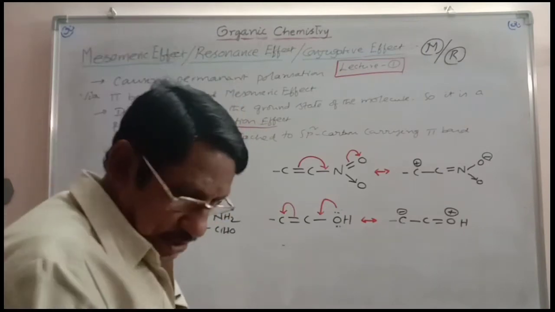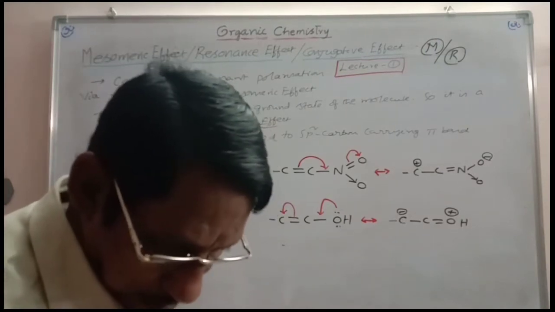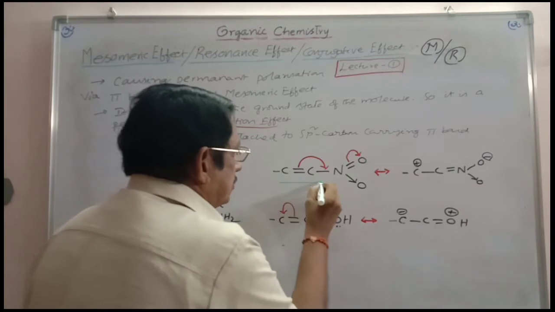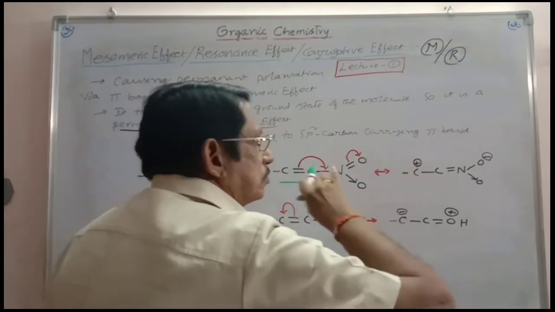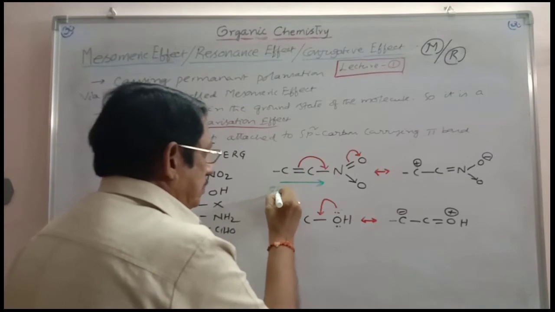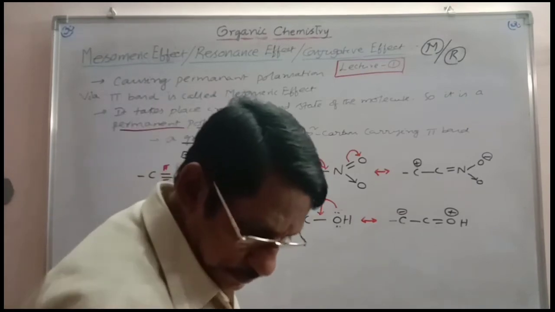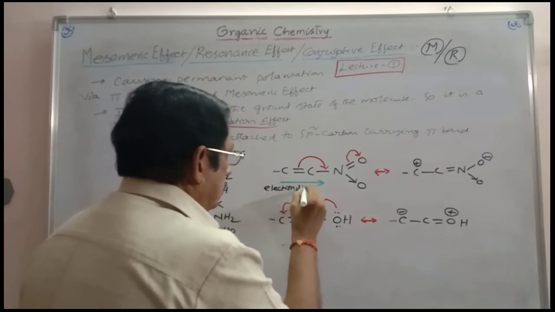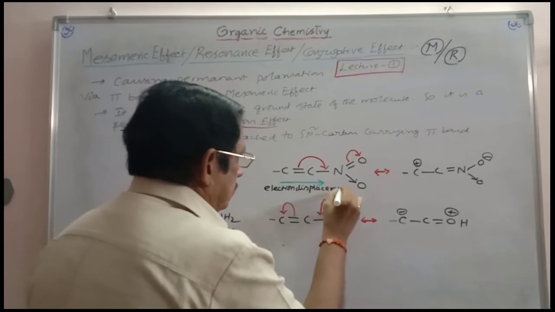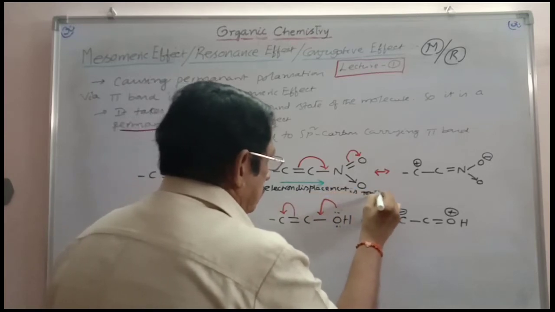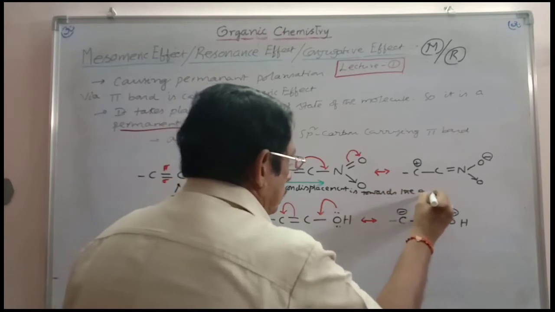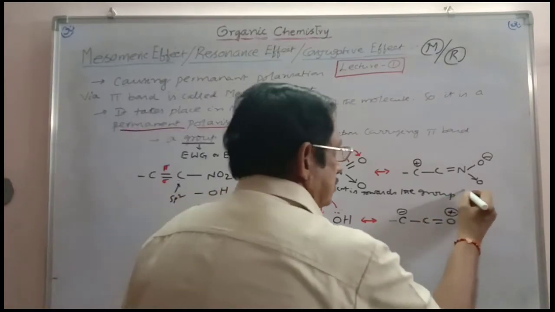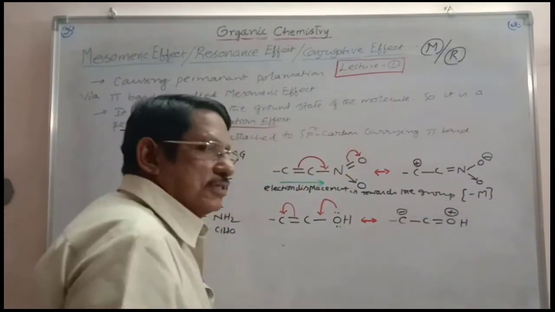And so here, if you consider carefully, the electron displacement is towards the group. Then it is a negative effect. That is known as minus M.